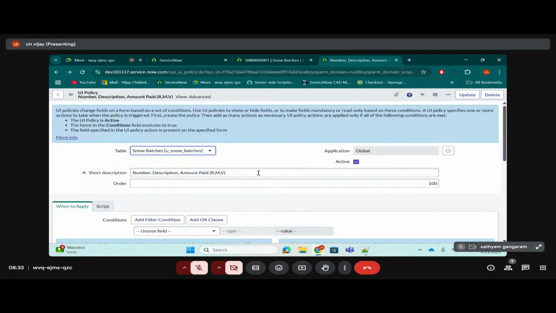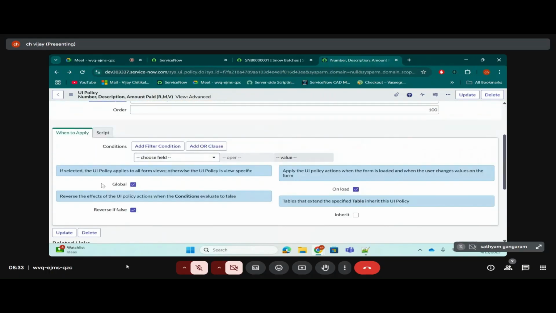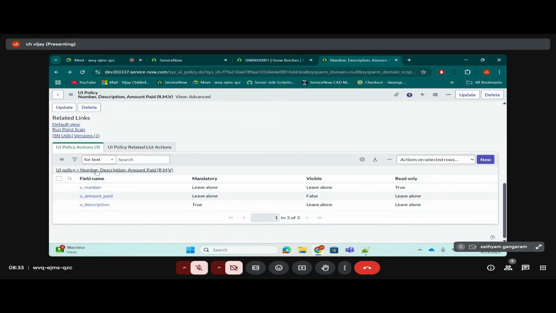Okay. Any doubts here in the first scenario? Without any condition, we just simply did it. But this is how you create a UI policy. Simply click on new, give the table name, give the short description of what you are doing in this UI policy. Active should be true. If it is deactivated, it won't work. I'll show you that also. If there is any condition, give that condition. We'll also discuss these checkboxes, what they are doing. Then we'll simply create UI policy actions.